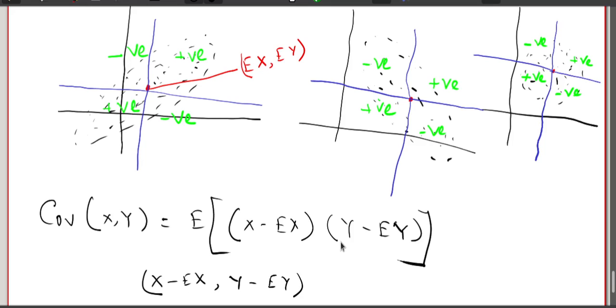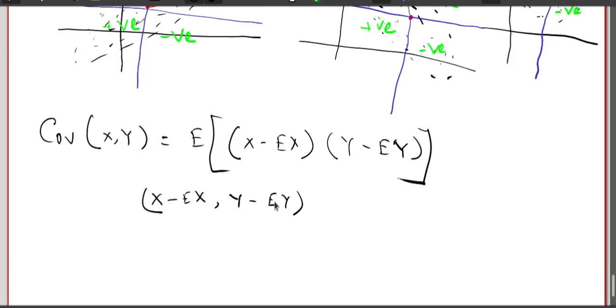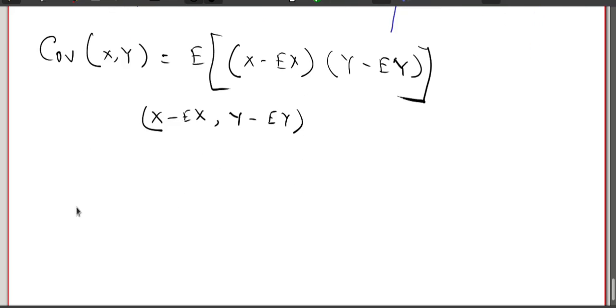It can lie from minus infinity to plus infinity. It can take any value between minus infinity and plus infinity, right? So minus infinity is less than the covariance between X and Y, which is less than plus infinity. I am assuming this covariance exists, so I am not including the equality signs here. Covariance can take any value in the whole real line, because it's a simple expectation, so it is an integration or multiple integration, so it can take any value in the real line.